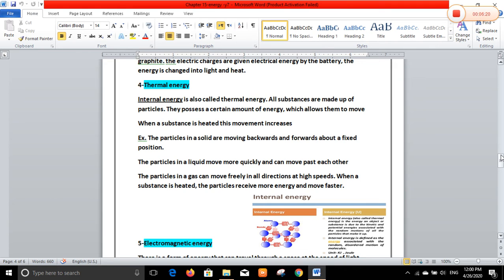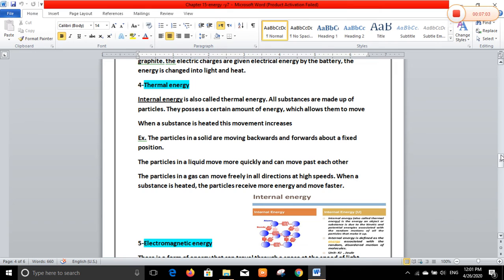Which allows them to move. You will ask me, how does a solid move, Miss? I will tell you the particles vibrate in their position. The particles of a solid I don't feel them, but there is a very small movement that I call vibrating in its position. When a substance is heated, I give it energy, so the particles can move faster. When a substance is heated, this movement increases because I give the particles more space to move.